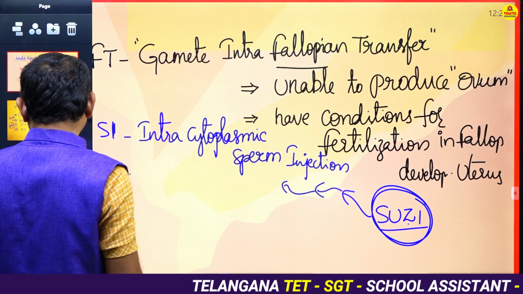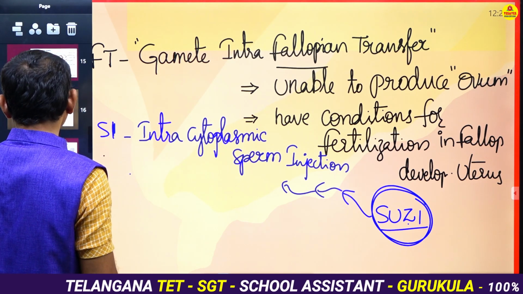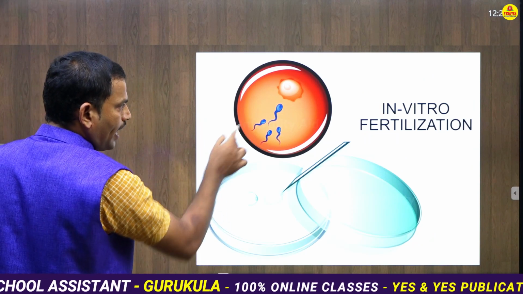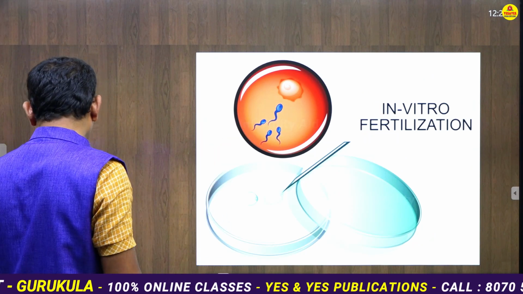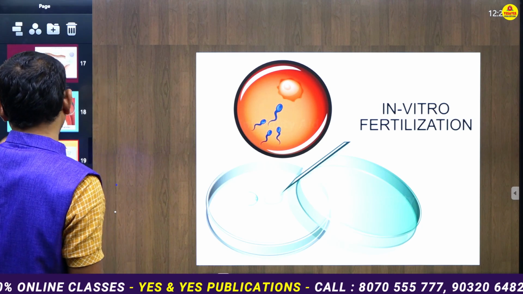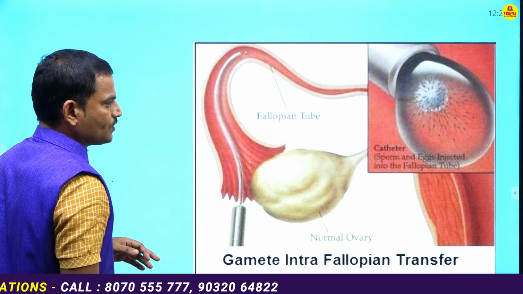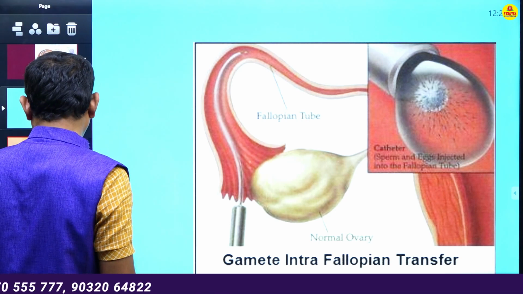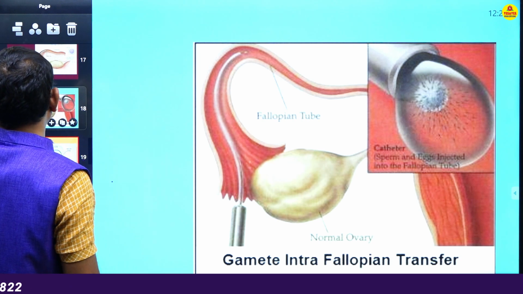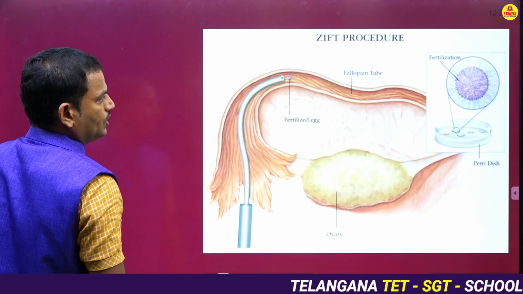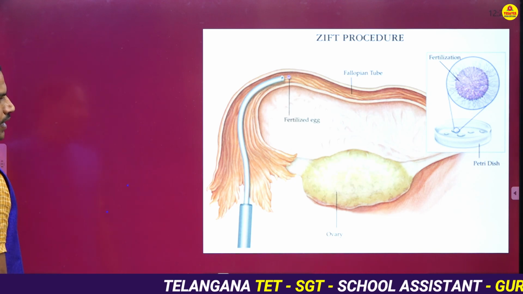Now what is this technique? If you take the picture, this is called in vitro fertilization. In the laboratory, the sperm is allowed to enter the ovum and fertilization takes place. And this is called gamete intrafallopian transfer, that is GIFT. Then we also have ZIFT, a zygote intrafallopian transfer.